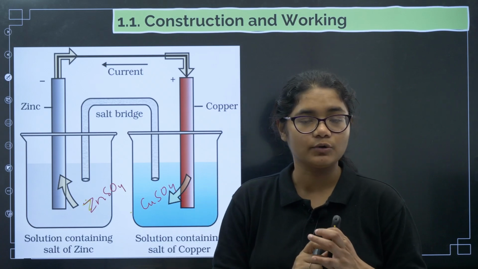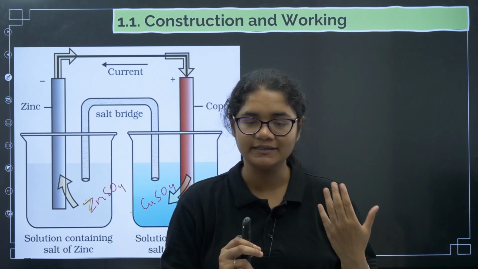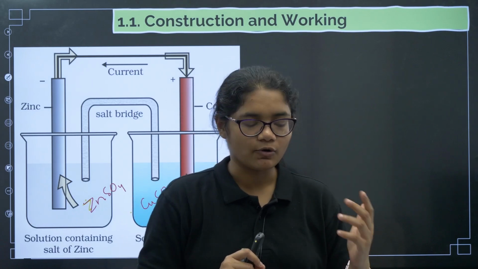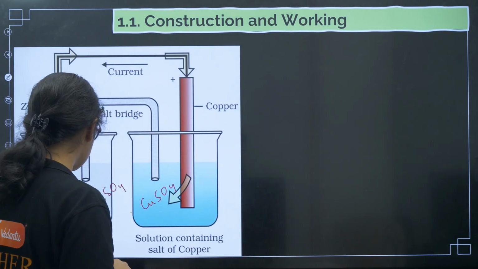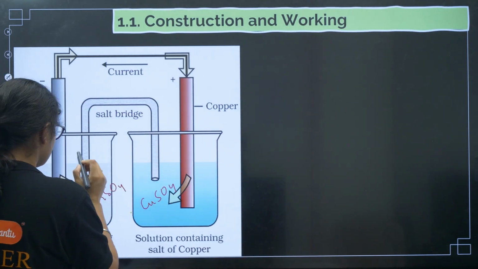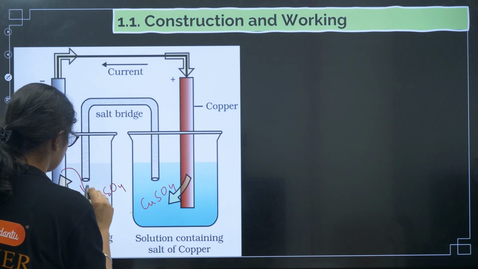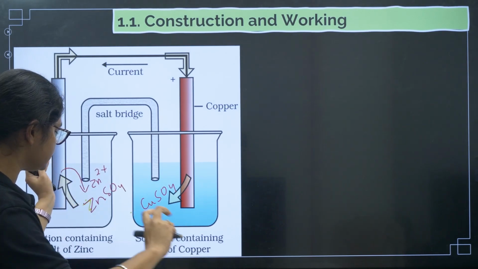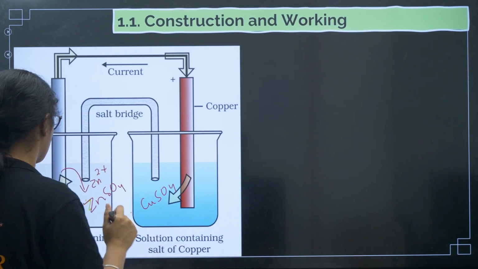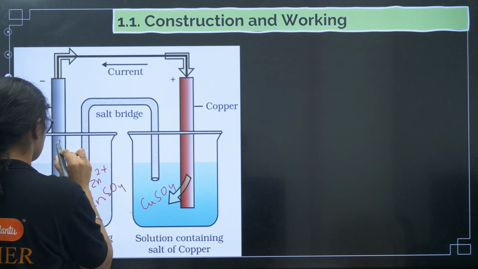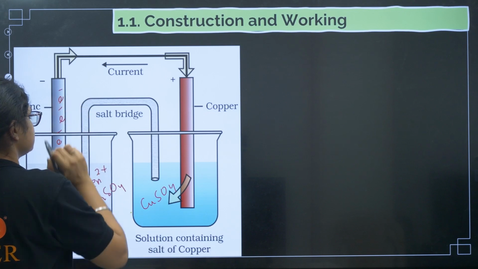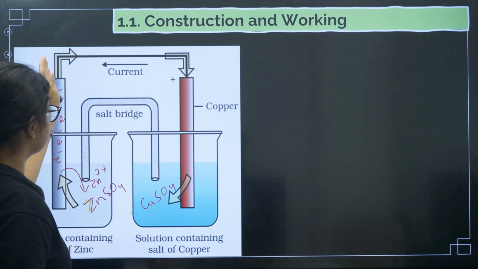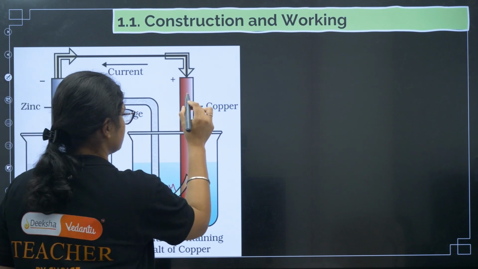Now what happens? I told you this is a spontaneous process, meaning the chemical reaction will happen on its own. So with time what happens? The zinc rod here comes out as Zn2+ ions, leaving electrons on the rod. Now these electrons will move like this and will come here.